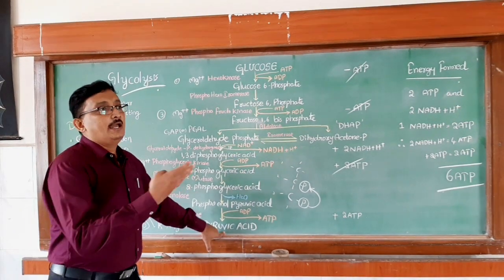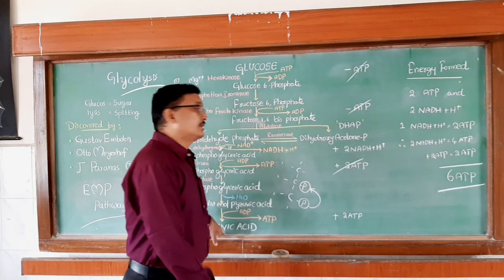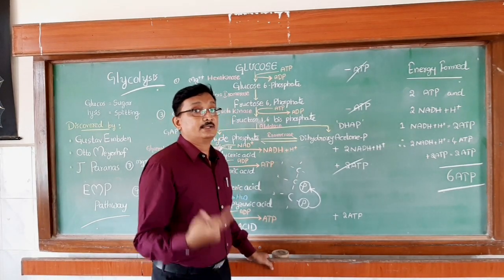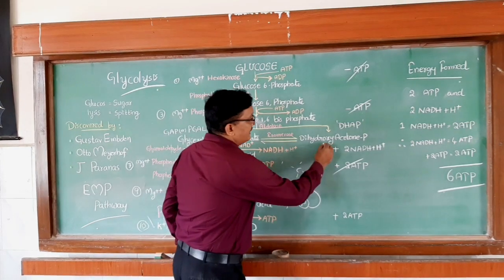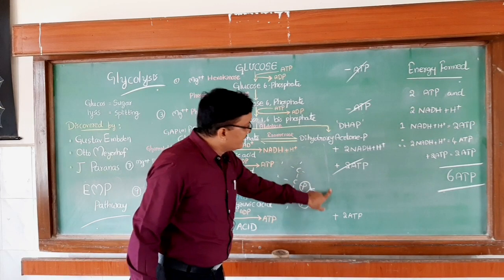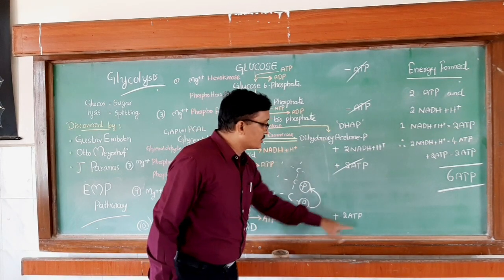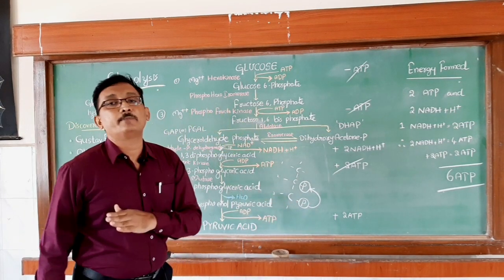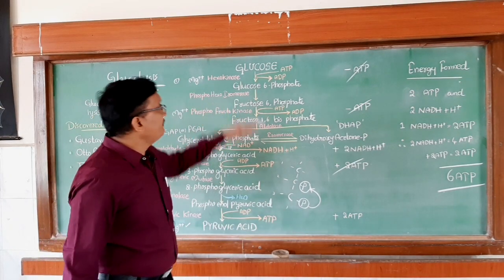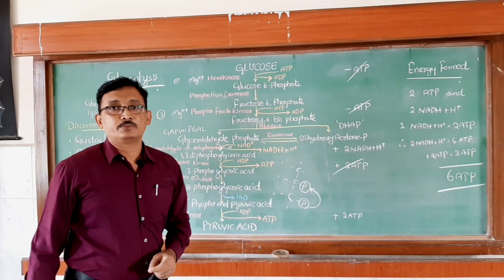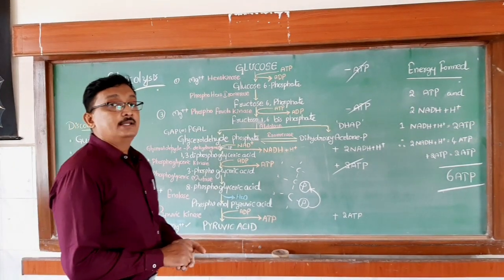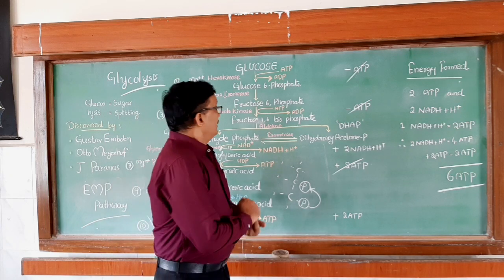So as per the rule, how many pyruvic acids are formed? 2 pyruvic acids, right? So where is the other pyruvic acid? That is from the dihydroxyacetone phosphate, right? This dihydroxyacetone phosphate continues the reactions, and again one more pyruvic acid will form. So finally, 2 pyruvic acids are produced from one glucose molecule. This entire process takes place in the cytoplasm.